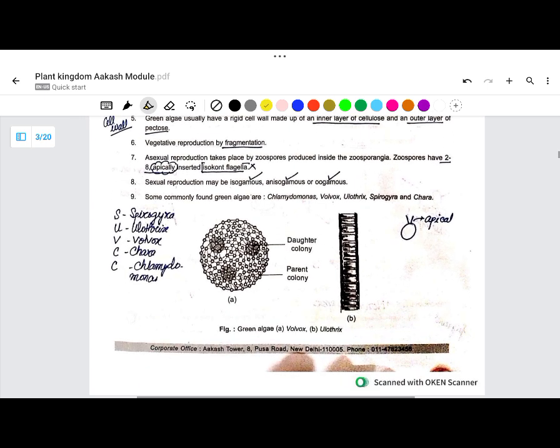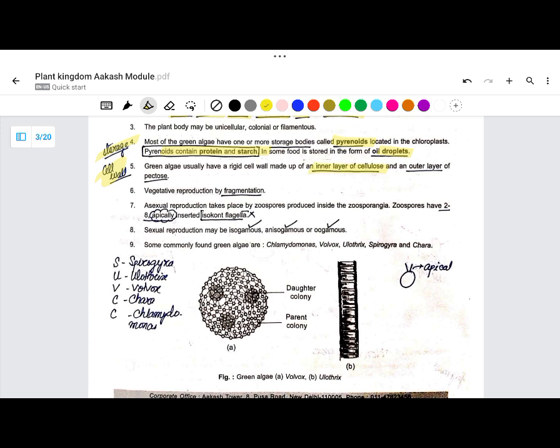Now comes the most important. You can also see the cell wall: inner cellulose, outer pectose. In NCERT I think it's written pectin, here it is pectose. You can go through that. Fragmentation, these things you can see. I am not discussing these things.